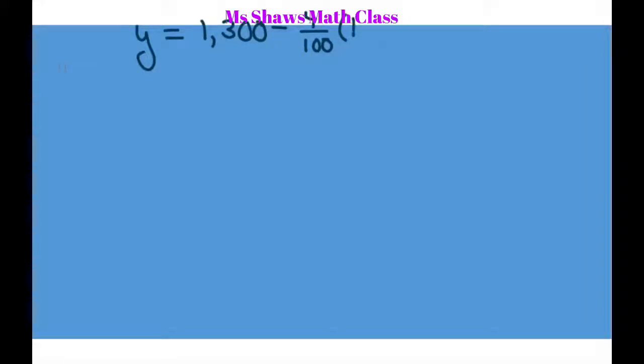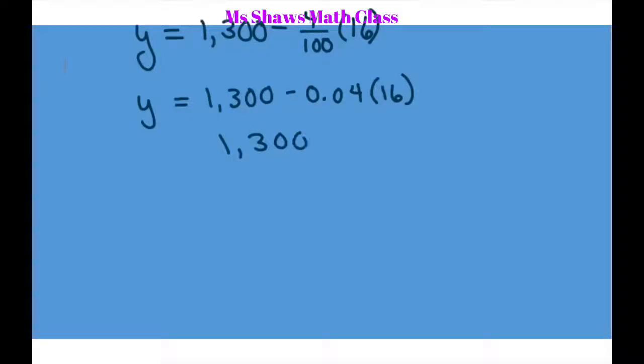So basically your equation ends up being 1,300 minus 0.04 times 16, and that gives you 1,300 minus 0.64.